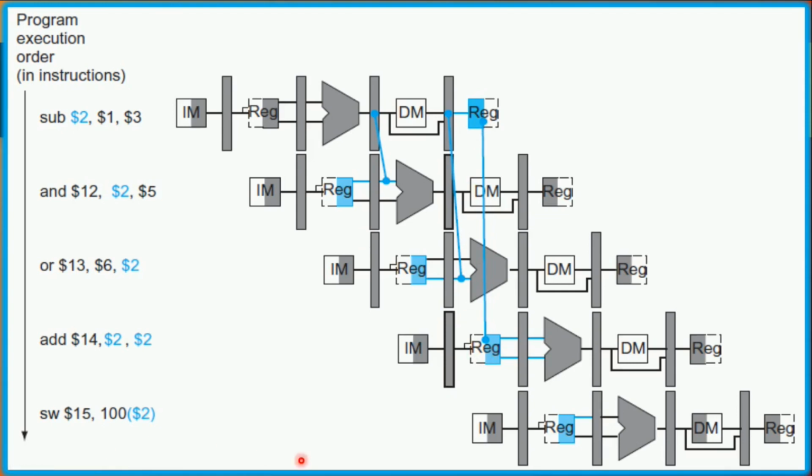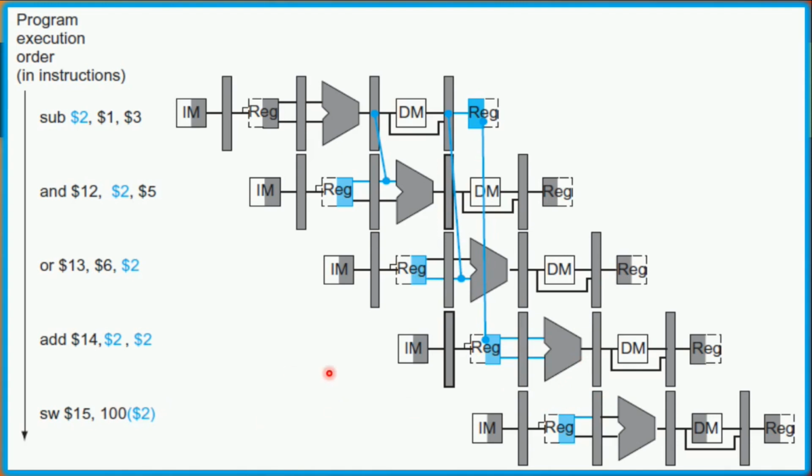In the case of the fifth instruction, the data is already loaded to register number 2 after the fifth clock cycle. Here we need the same data only in the sixth clock cycle, so the data is already available in the register. The fifth instruction can fetch the data directly from the register itself. So no forwarding mechanism is required for the last instruction.